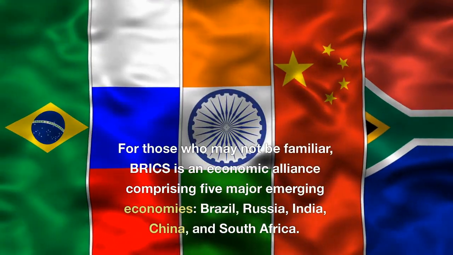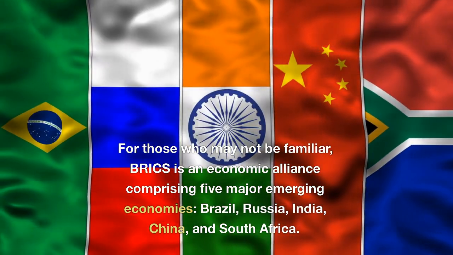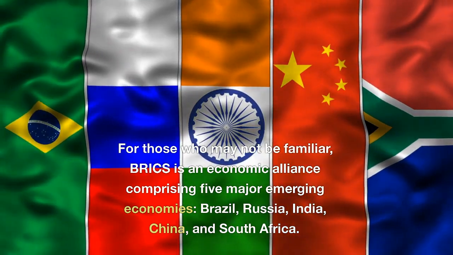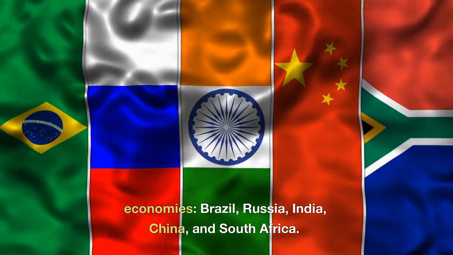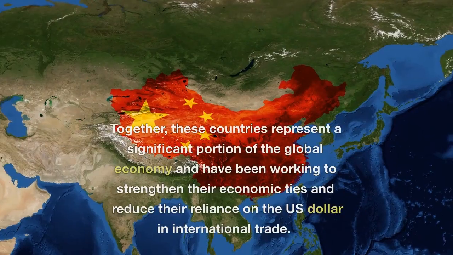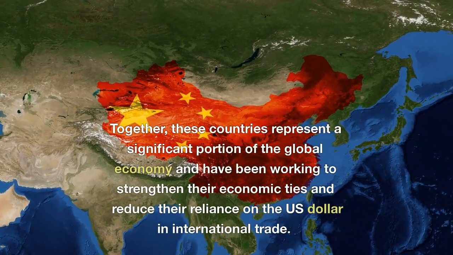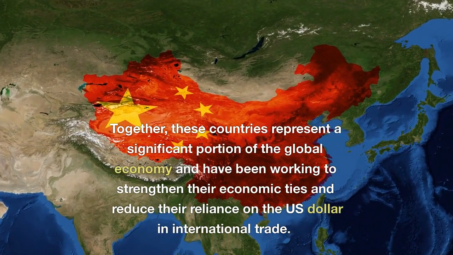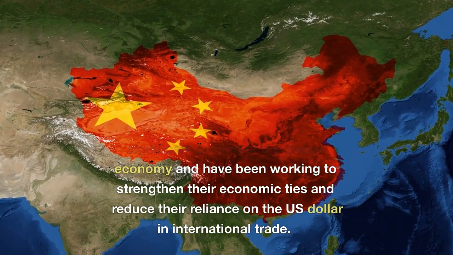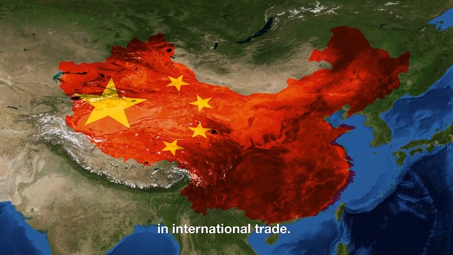For those who may not be familiar, BRICS is an economic alliance comprising 5 major emerging economies: Brazil, Russia, India, China, and South Africa. Together, these countries represent a significant portion of the global economy and have been working to strengthen their economic ties and reduce their reliance on the US dollar in international trade.